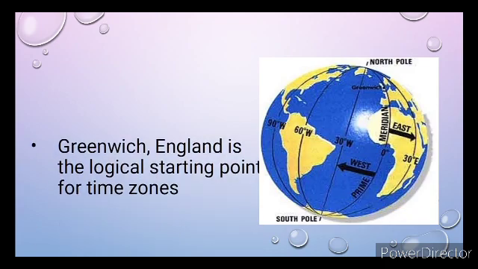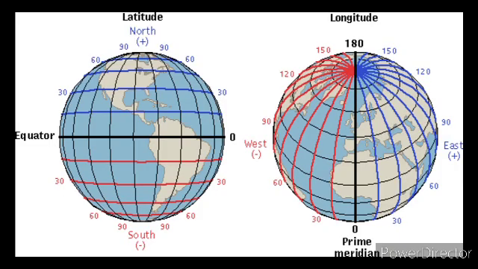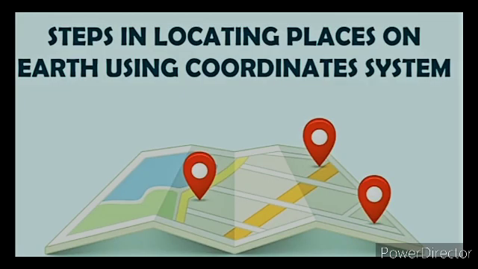Greenwich, England is the logical starting point for time zones. The world rotates west to east, or in a counterclockwise direction. Time zones to the east are ahead of those time zones to the west. Combining latitude and longitude, any location can be pinpointed. Let us try to find the location of Manila, Philippines using the coordinate system.